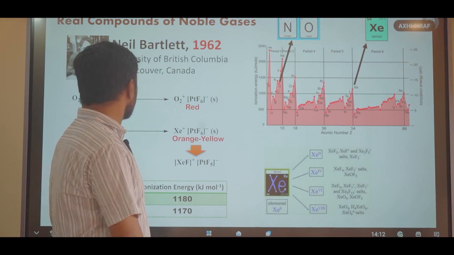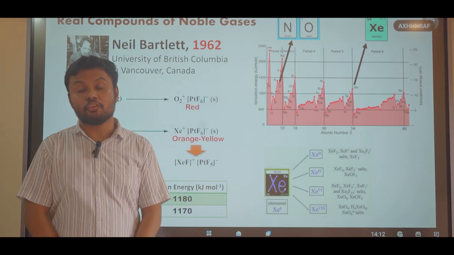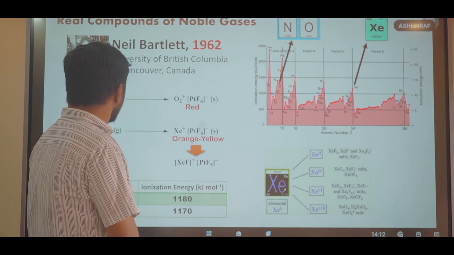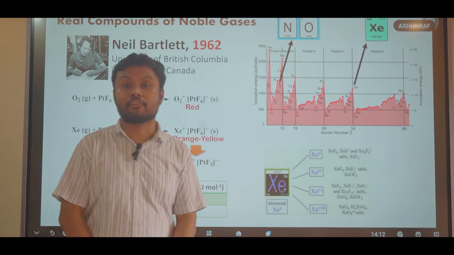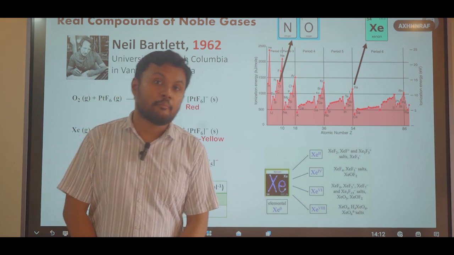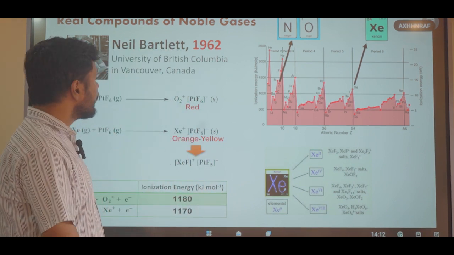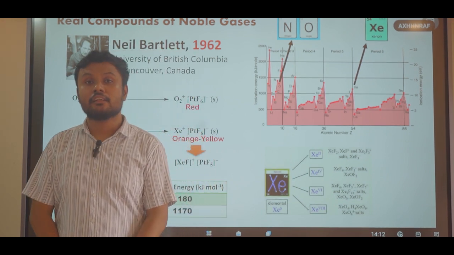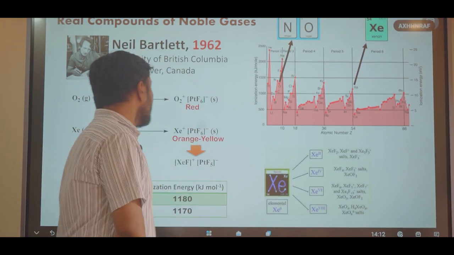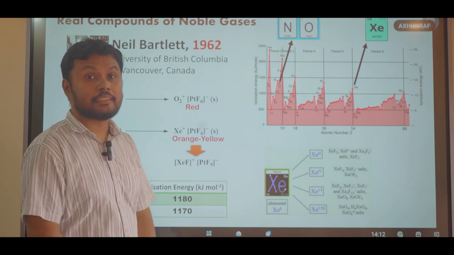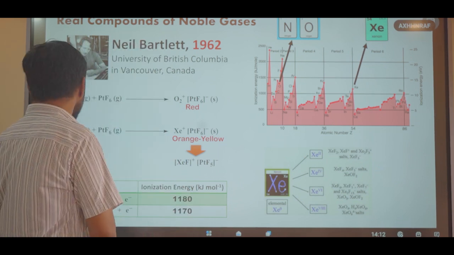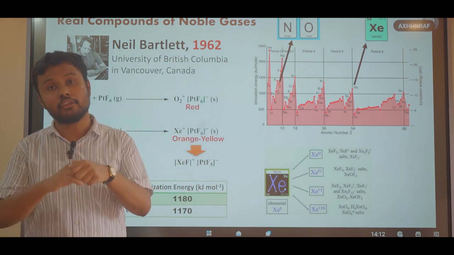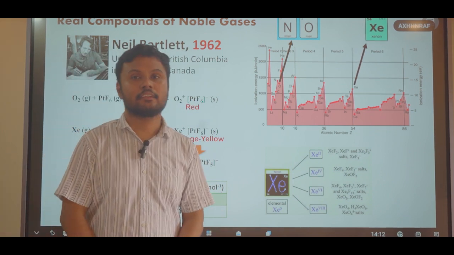In 1962, a scientist from the University of British Columbia named Neil Bartlett was studying the reaction of gaseous oxygen and platinum hexafluoride. He found that the final compound of this reaction consists of O2+ cation and PtF6- anion. That means PtF6 can oxidize O2, that is molecular oxygen, to its cation O2+.